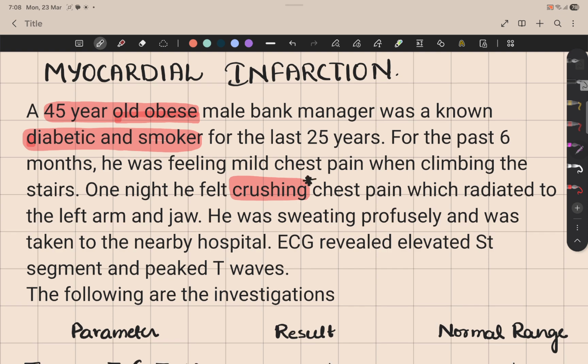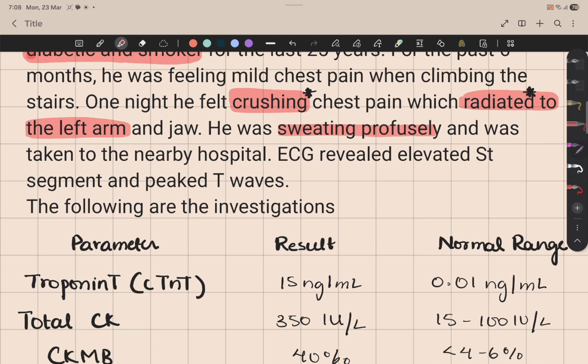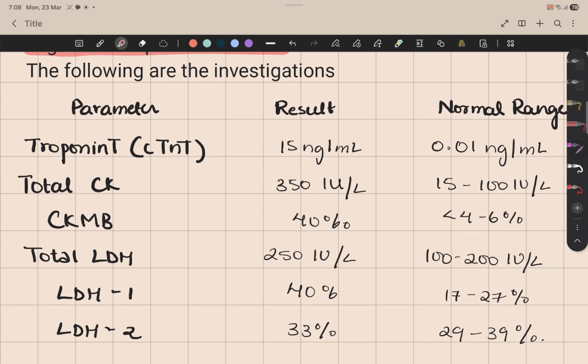Crushing pain along with radiation to the left arm. Radiation to the left arm is also characteristic for MI. Sweating profusely is another indication. Now coming to the ECG, we have elevated ST segment and peaked T waves. This also shows myocardial infarction.